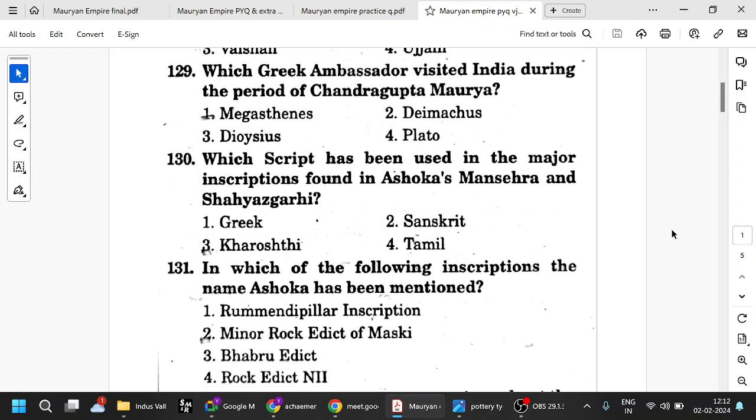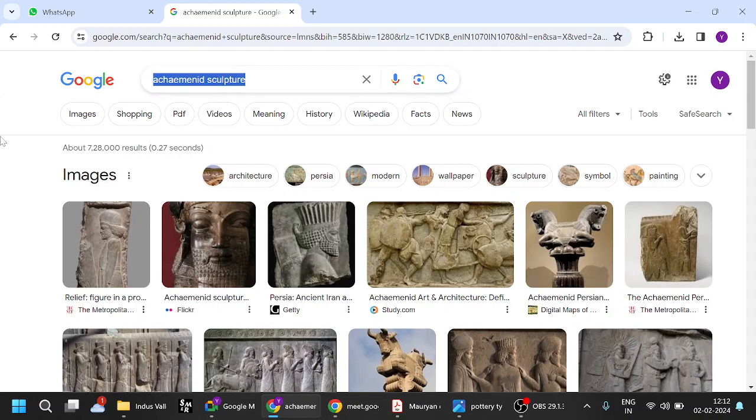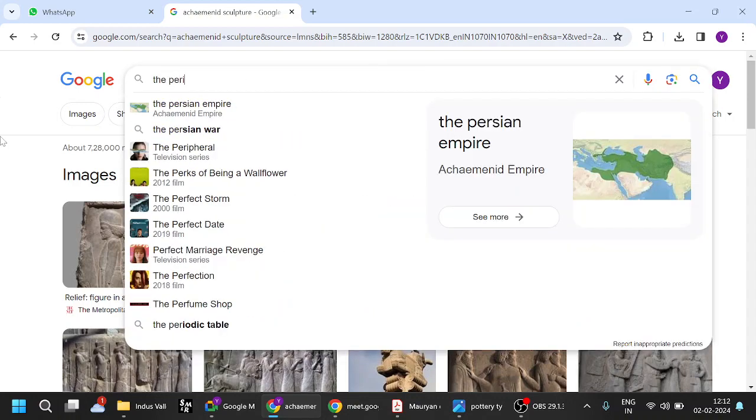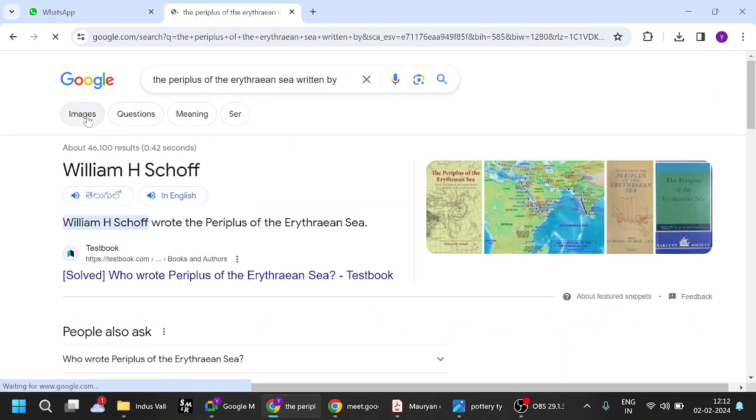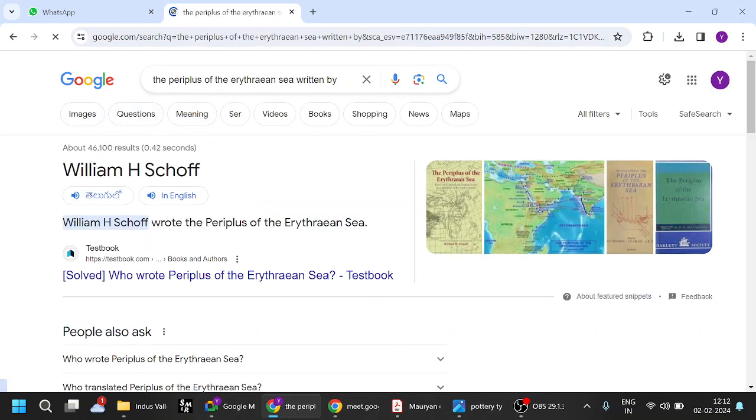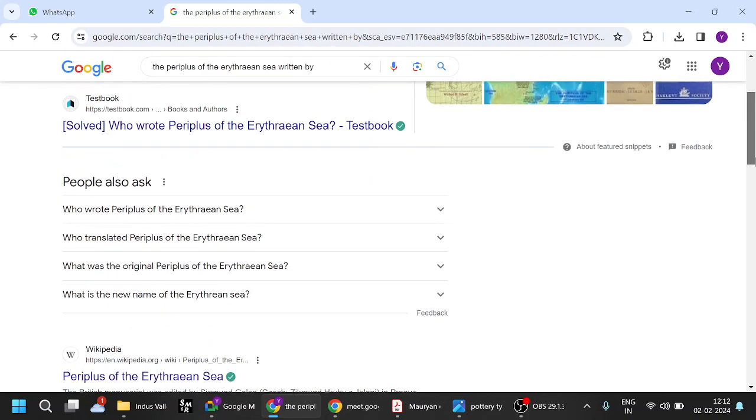Megasthenes wrote the book Indica. Also, there is one more frequently asked question: the Periplus of the Erythraean Sea, written by an unknown Greek sailor. Normally it is an ancient book written by an unknown Greek sailor.